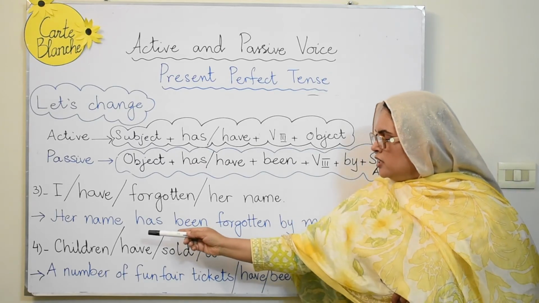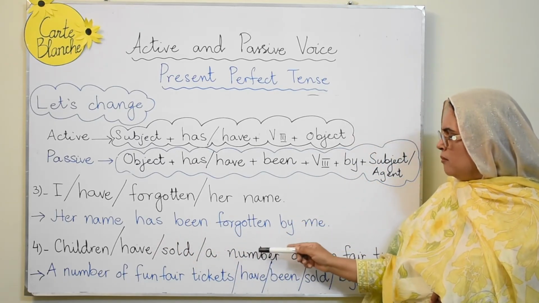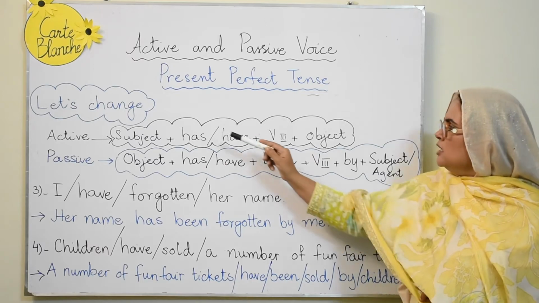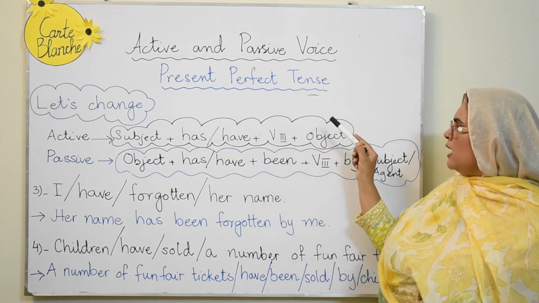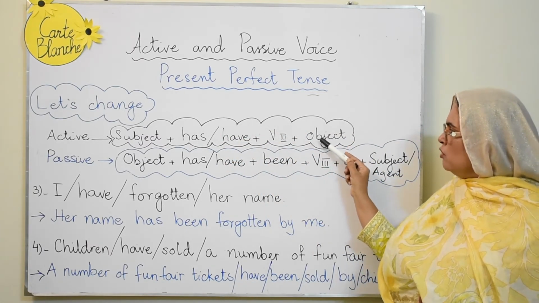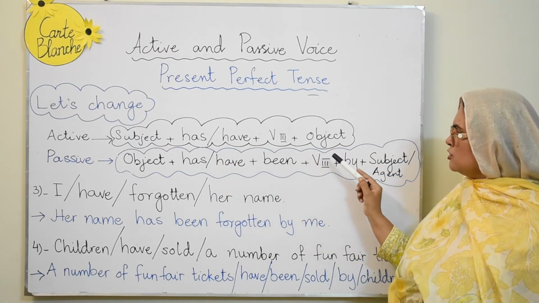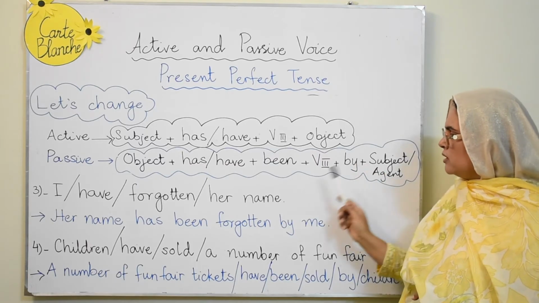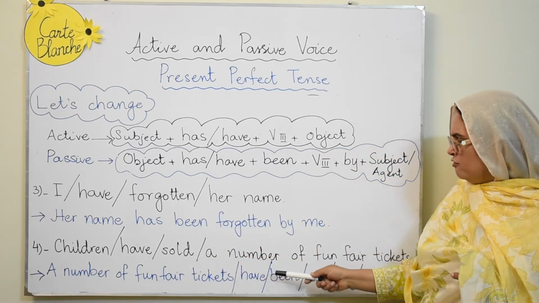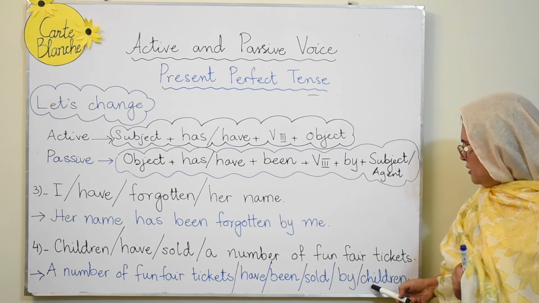Let's do the next one. Children have sold a number of fun fair tickets. So a number of fun fair tickets have been sold by children.